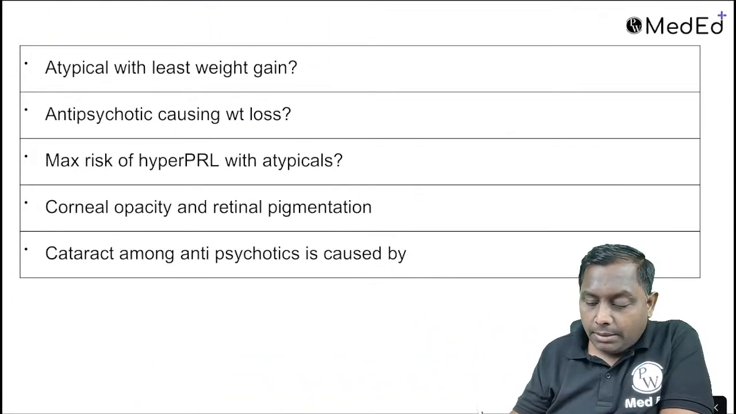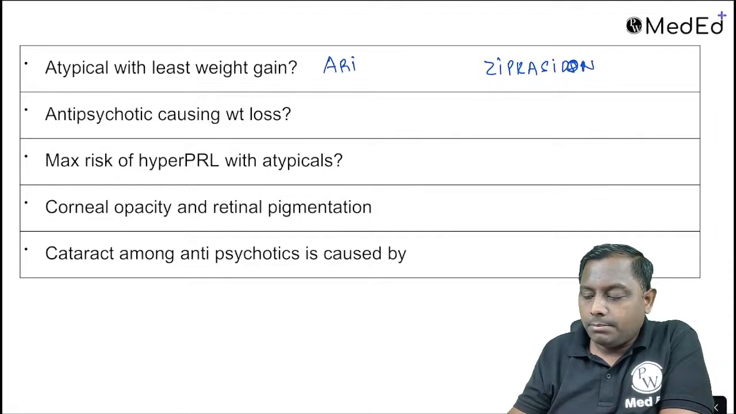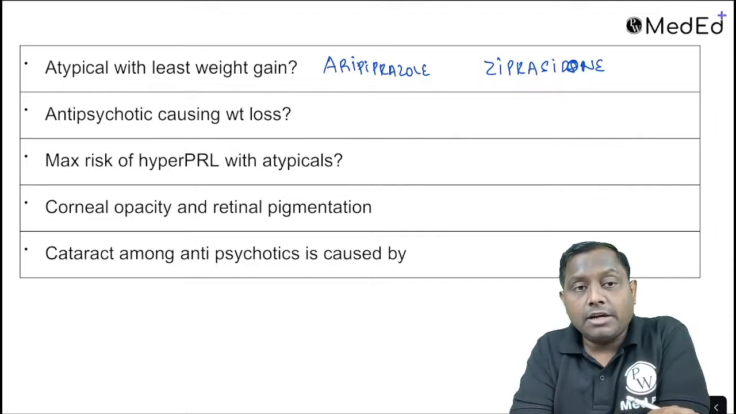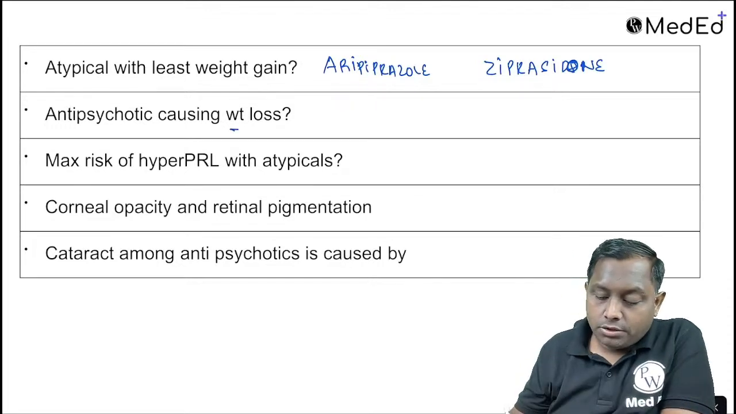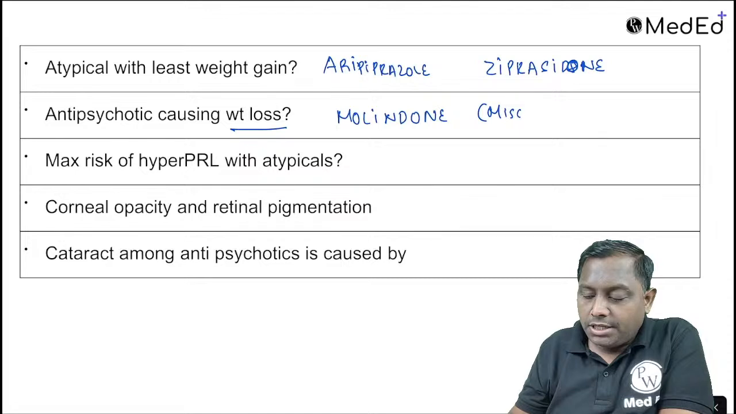Least weight gain among atypical, that is एरिपिप्राजोल, जिप्रासिडोन, aripiprazole and ziprasidone. Antipsychotic that is causing weight loss. Which antipsychotic is going to cause weight loss? तो एक इकलौता ड्रग है that has shown to cause weight loss is molindone, that is coming under the miscellaneous group of antipsychotics.